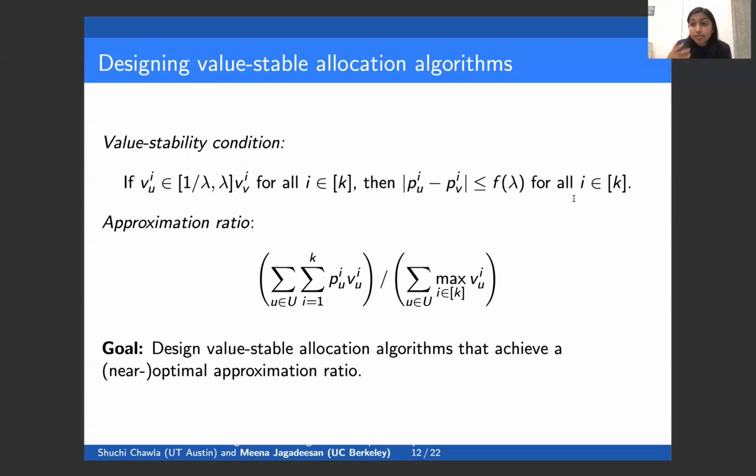And we measure the performance of our allocation algorithms by measuring the social welfare in comparison to the unfair optimal. So we sum over all users, look at the social welfare obtained on each user, and then divide by this benchmark, which is the sum over users of the maximum value that any advertiser places on that user. So the goal here is to design value stable allocation algorithms that achieve a near optimal approximation ratio.